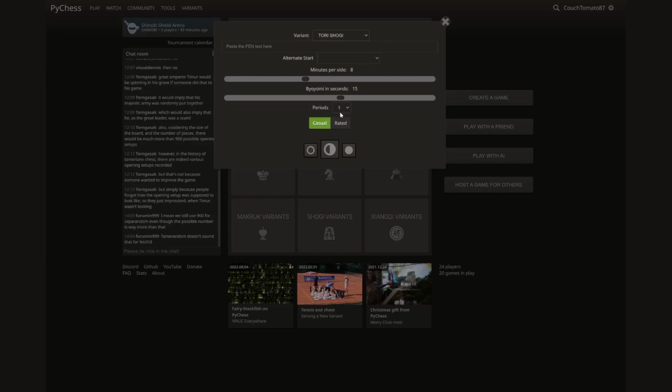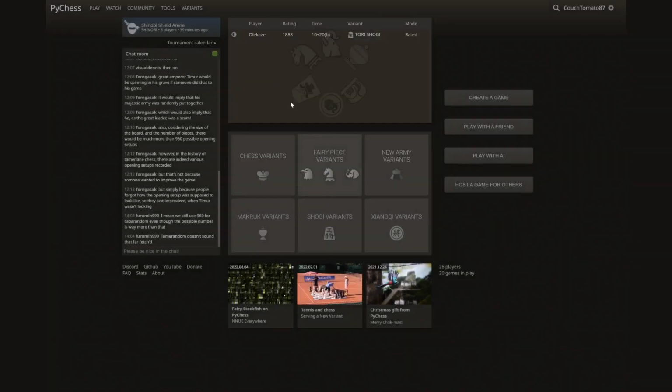And then byoyomi could also set different periods. So if you have 3 periods, you can run out of 15 seconds 3 times before you officially lose, based on time. Here you could set it to be a casual game versus rated game. And in here you choose who starts first. So if you want to play as black, white, or either. So for example, say if I want to play as black, it'll show up here.